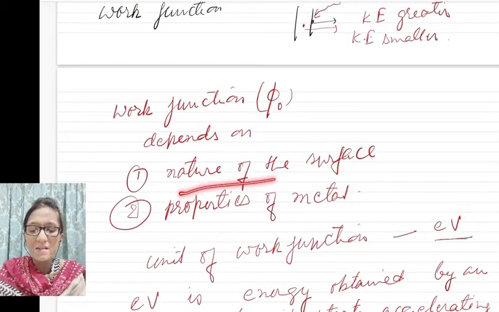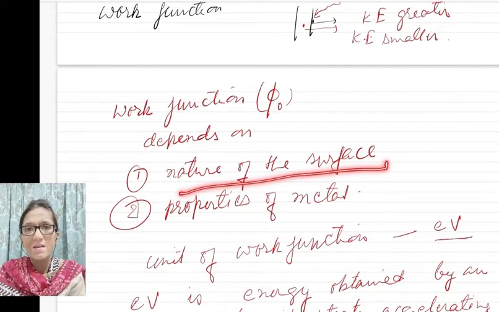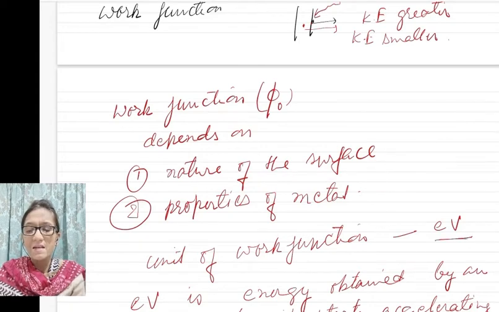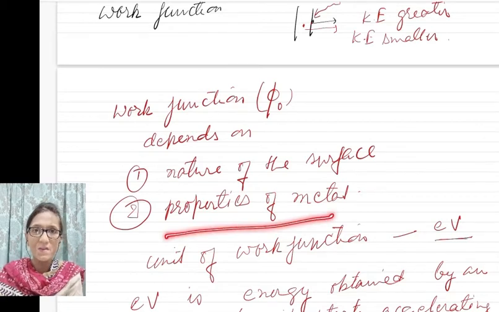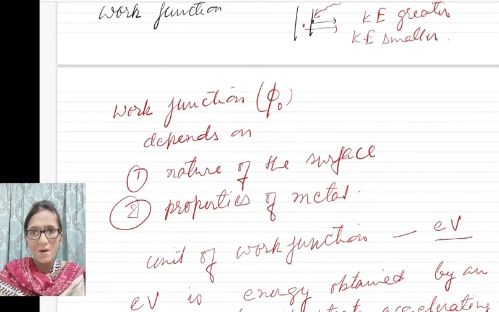This work function depends on the nature of the surface, roughness of surface, smoothness of surface, and it also depends on the property of the metal. So work function depends on two things: nature of the surface and properties of the metal.